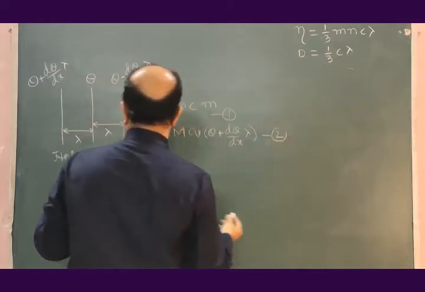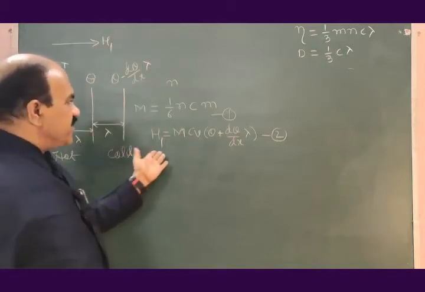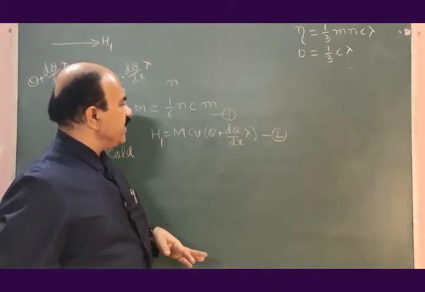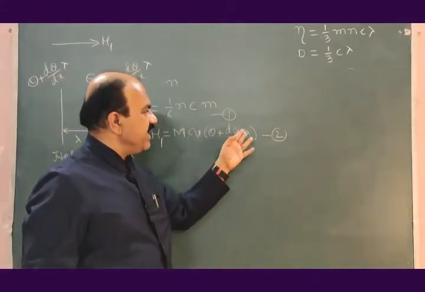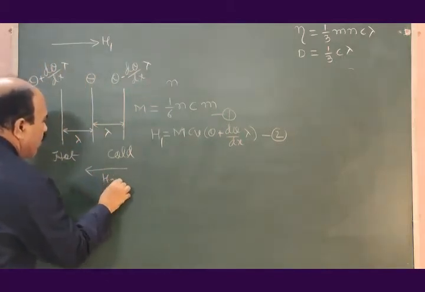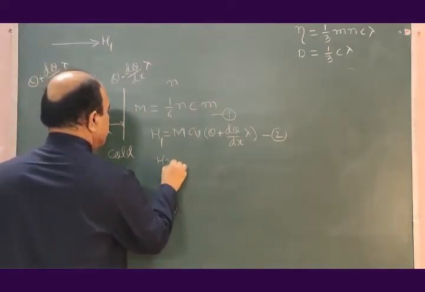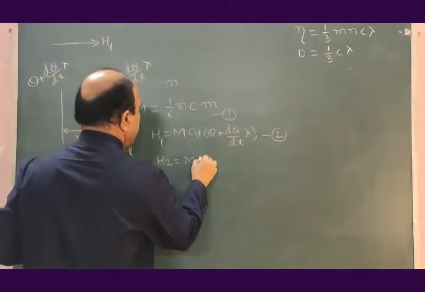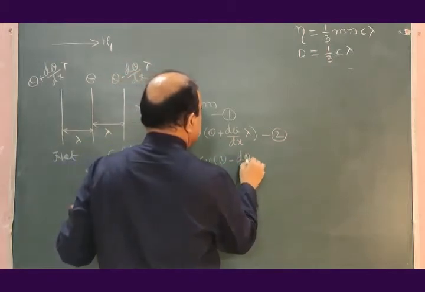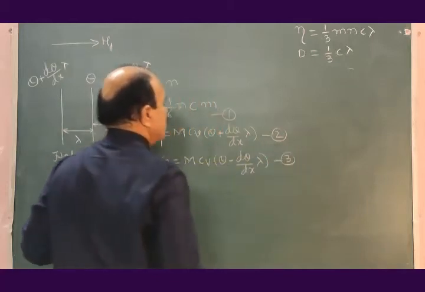Equation number 2. Energy moving in this direction is H1. This H1 is given by this relation, m into Cv into theta plus d theta by dx into lambda. Let us suppose that heat energy moving from cold to hot region is H2, and this H2 is given by m Cv into theta minus d theta by dx into lambda. Equation number 3.